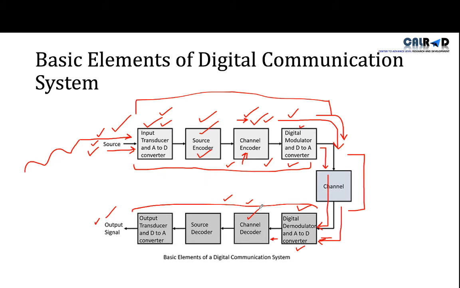So what was the work of the channel encoder? The channel encoder adds some artificial noise at the start and the end of our data, so that it will be protected. Now this decoder will remove that artificial noise and check our data. If there is some type of noise there, it will remove that noise too. Now our digital data is clean from the noise and it goes towards the source decoder.